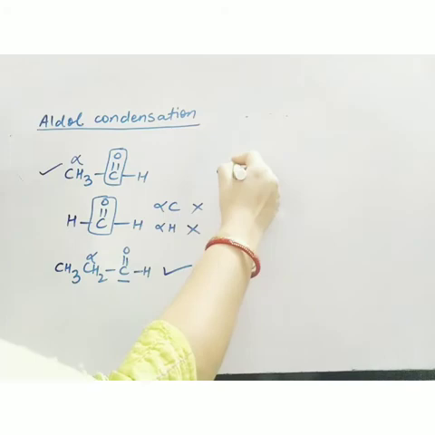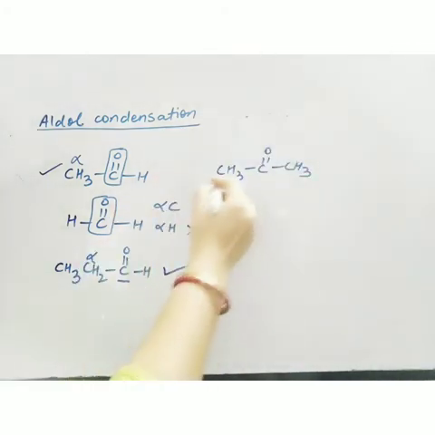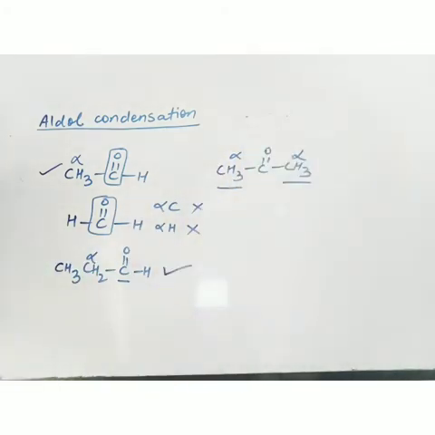Now moving to ketones. Now here 2 alpha carbons are there. This is also alpha, this is also alpha. Hydrogen atoms are there, so it will give aldol condensation.